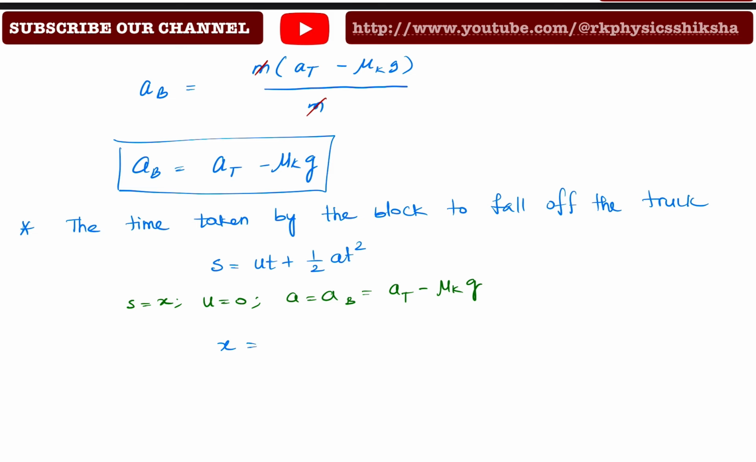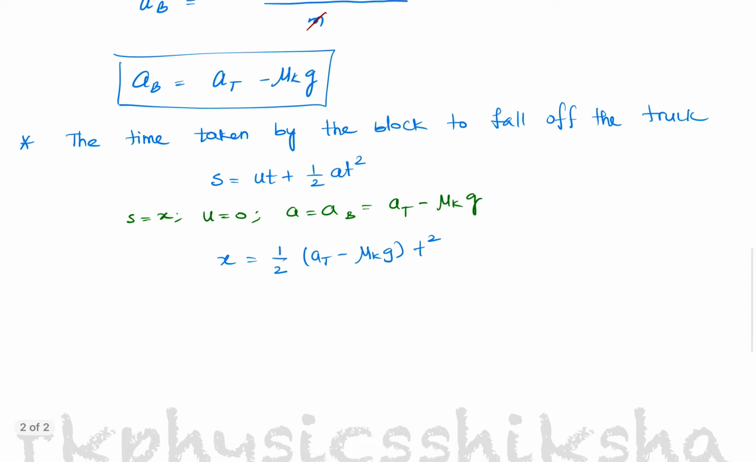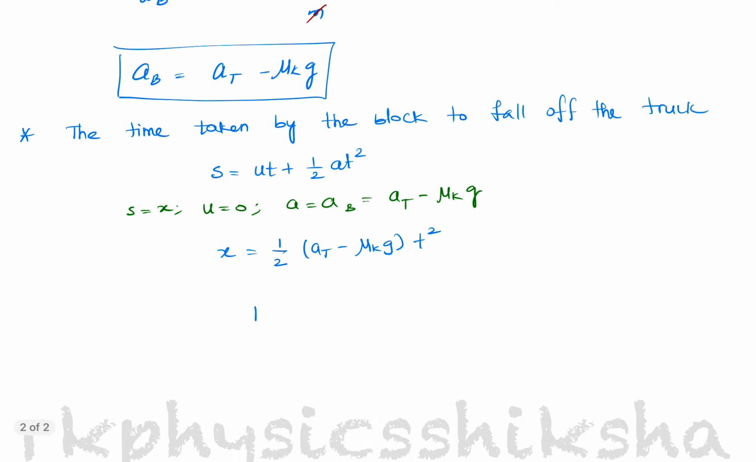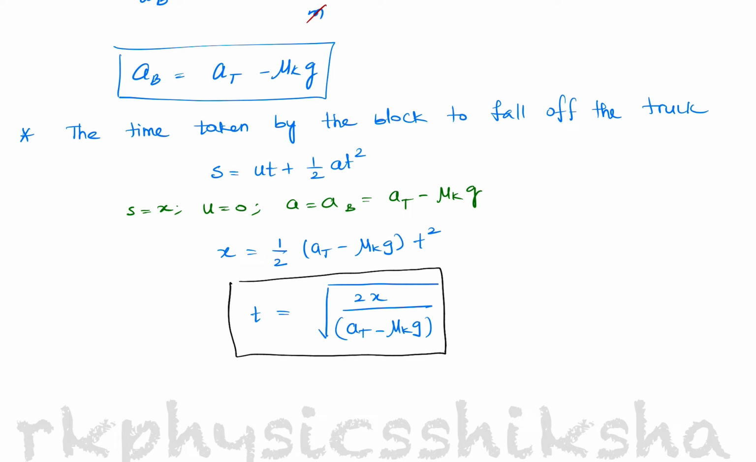If I consider, then in that case I get x is equal to half into at minus mu k into g into t square, and the time taken will be equal to root of, the 2 goes the other side, 2x divided by at minus mu k into g. This is the time taken by the block to fall off the truck.